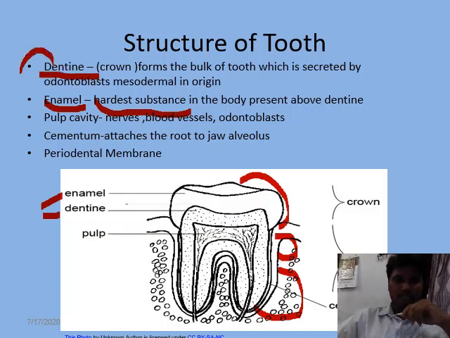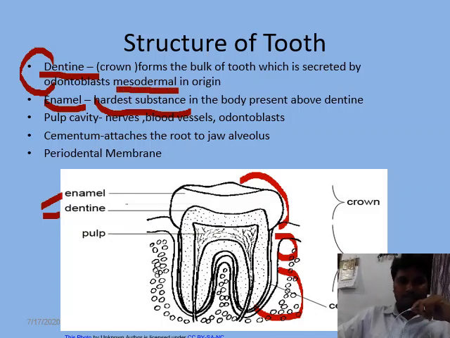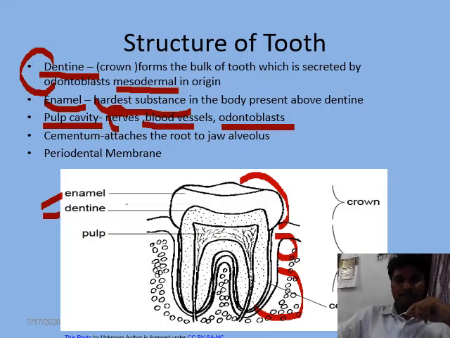Dentine is formed by the odontoblast cells. Okay, so dentine forms the bulk of tooth which is secreted by odontoblast. Dentine is mesodermal in origin. Okay, next behind this crown, behind this dentine and enamel we find pulp cavity where we can see nerves, blood vessels and odontoblast cells. So there is a substance called cementum which attaches the root to the jaw alveolus.